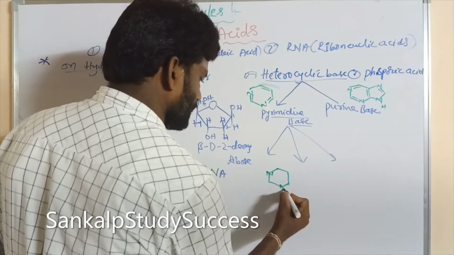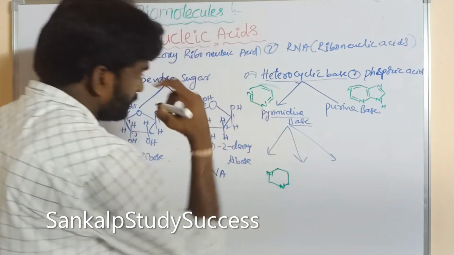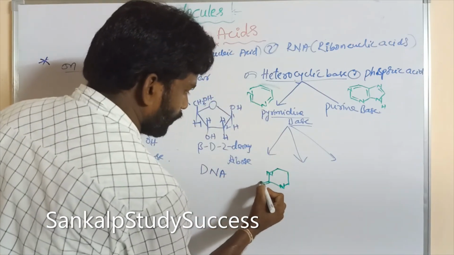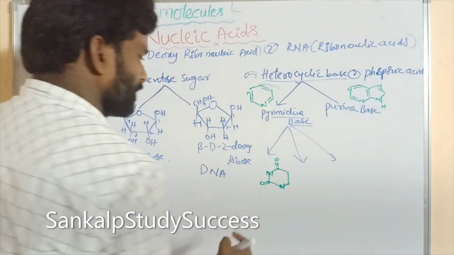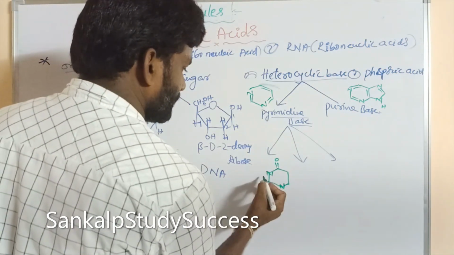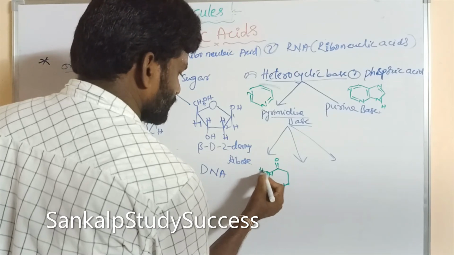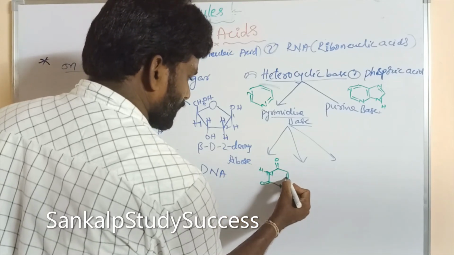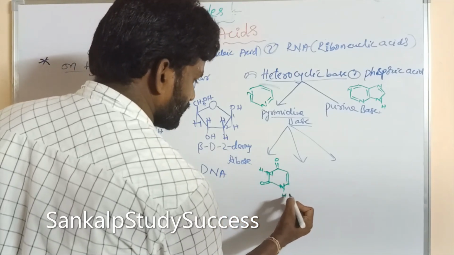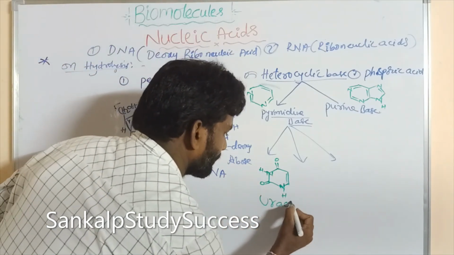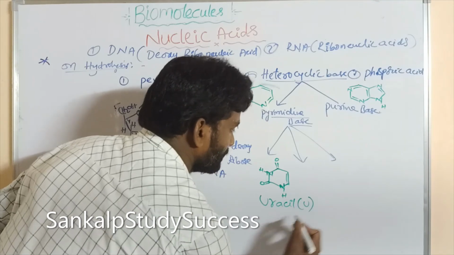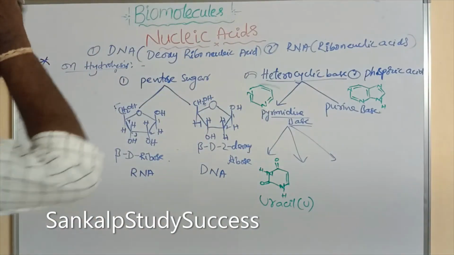First one: this is one N, this is the N, right? So this is double bond O, this is also double bond O, this is double bond O, right? NH, single bond, double bond, NH. So this is the uracil. It can be represented by U, uracil.